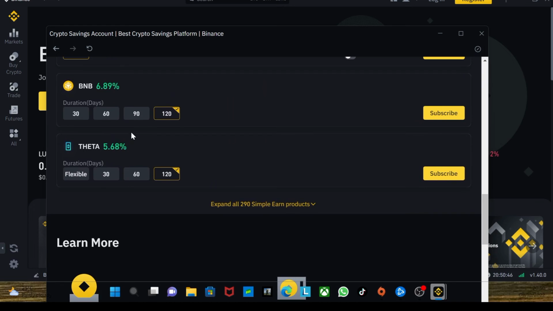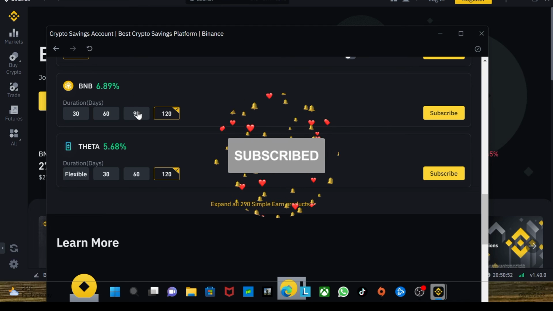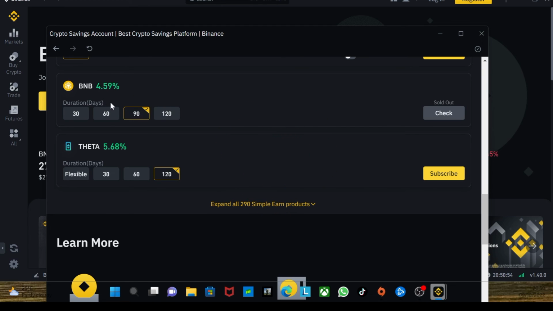You can see the BNB for 120 days, if you stake your BNB coin, you're able to earn 6.89%. For 90 days, 4.59%. For 60 days, 3.19%. For 30 days, 2.9%. Ether, 5.68% if you choose the 120 days. 60 days, 2.58. 30 days, 1.49. And if you choose the flexible, you earn 0.38% daily.